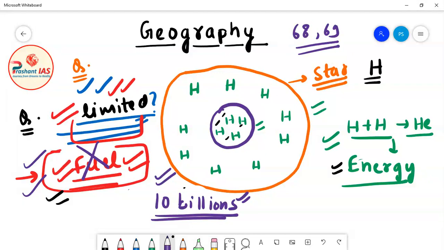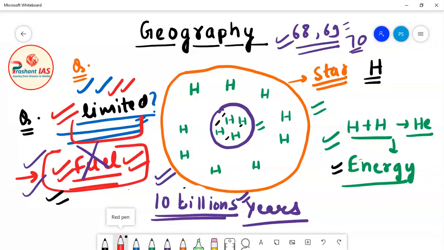Compared to the life of humans, why? Because the life of humans is 68, 69 or 70 years, but the life of a star is 10 billion years. For example, the life of our sun is 10 billion years. But the main point is that stars are not immortal. One day stars will also die.